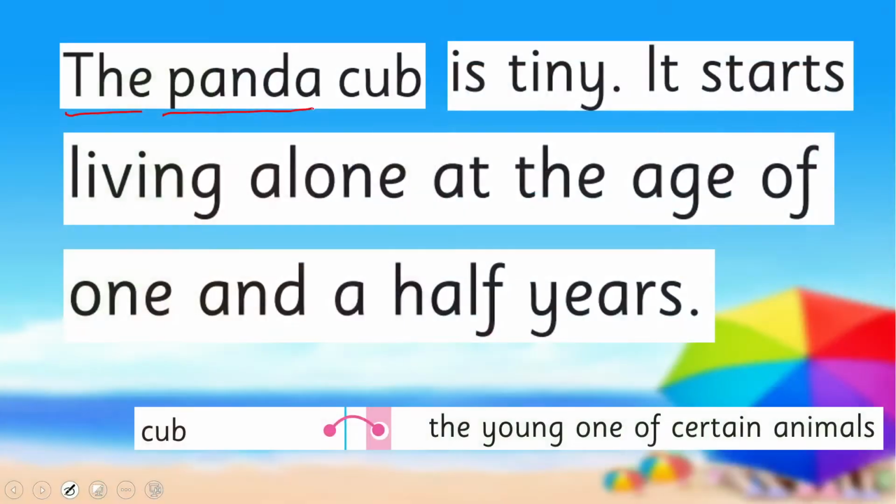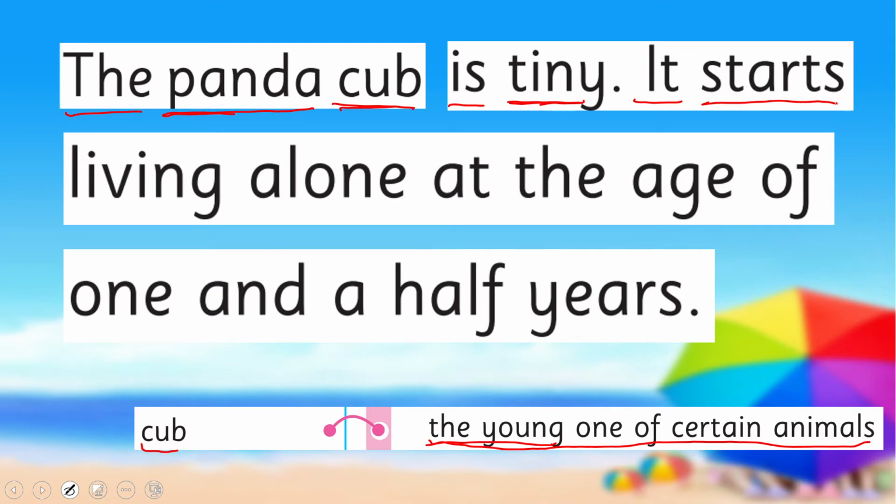The panda cub is tiny. Now you see, panda cub, and what does cub mean? The young one of certain animals, the kids, the baby. The panda cub means a baby panda is tiny, a little one, small one.